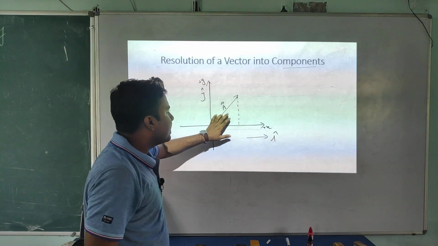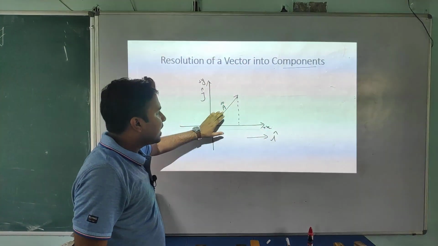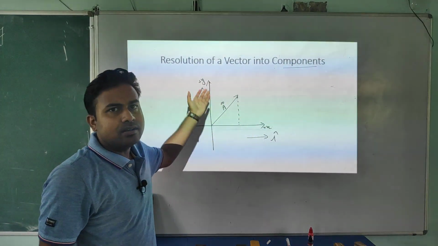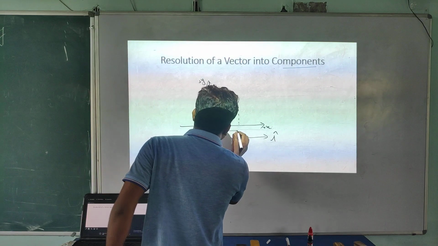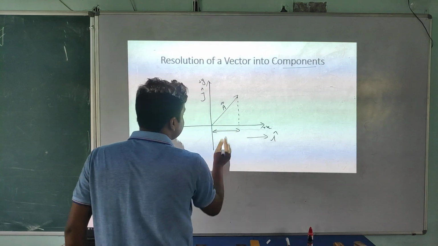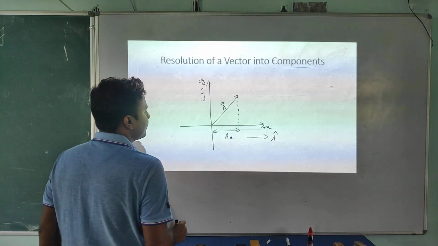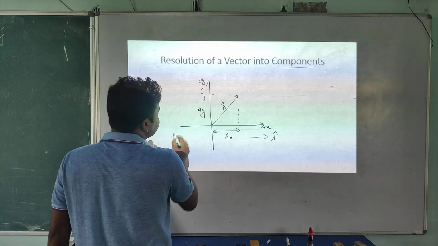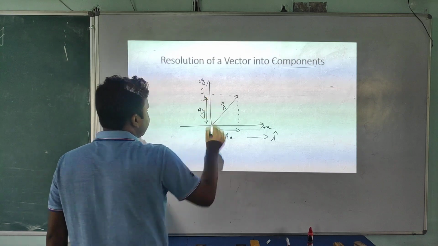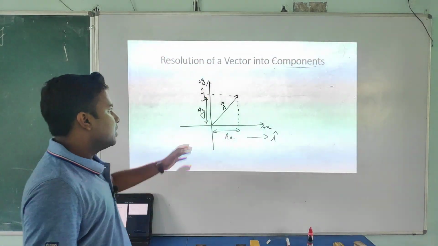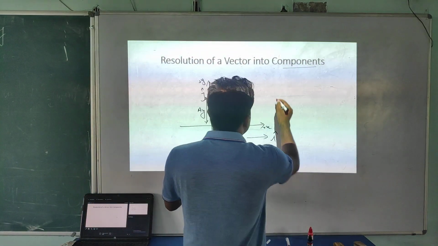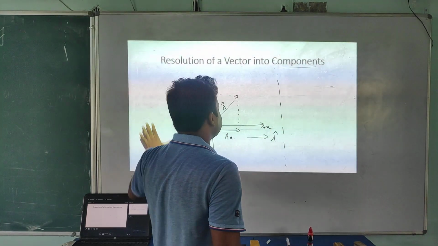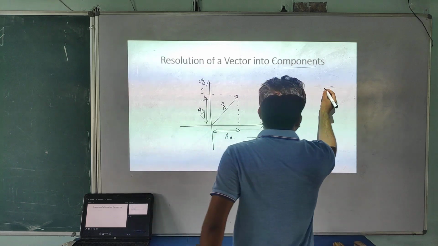Similarly, here we have a vector A, and this vector has an effectiveness along the x axis or along the y axis. Along the x axis the effectiveness of this vector is Ax, or along the y axis the effectiveness of this vector is Ay. Try to understand. Okay, now I am going to use the basic concept of trigonometry here for explaining this concept. What is that basic concept?